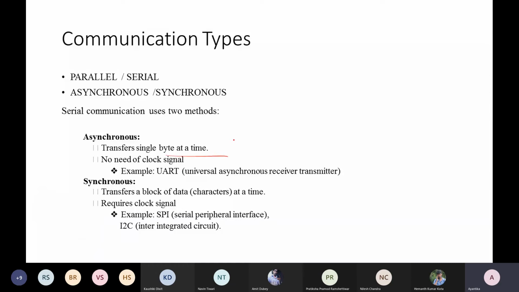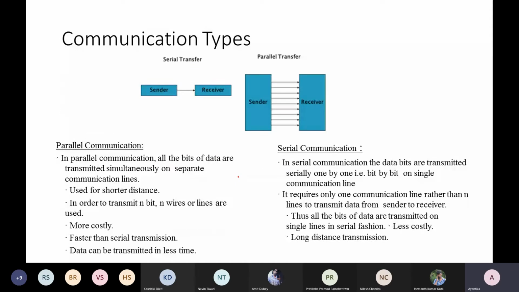There is no dedicated clock signal to take care of synchronization between sender and receiver. Whereas in synchronous communication, the transfer of blocks of data is controlled by the required clock signals.